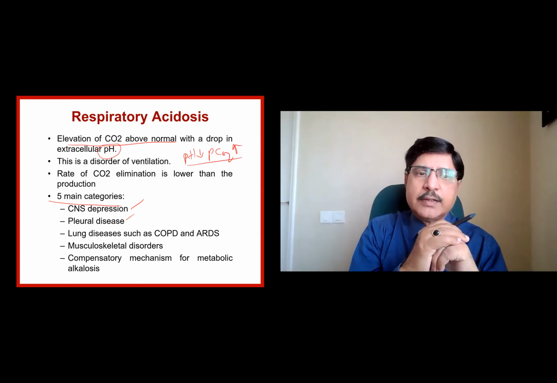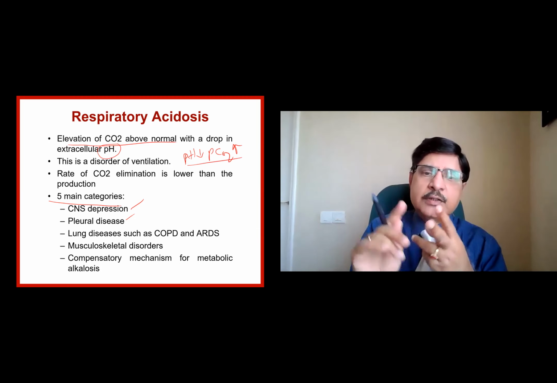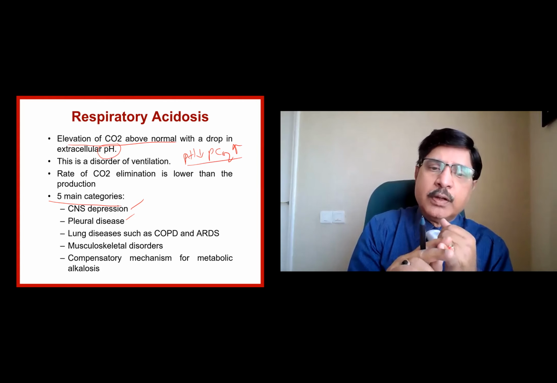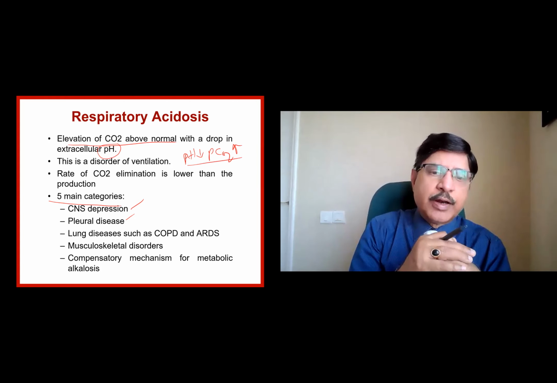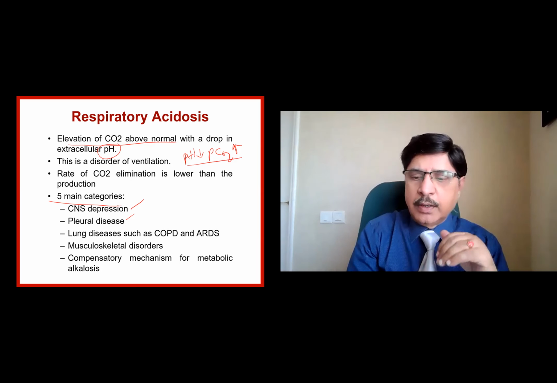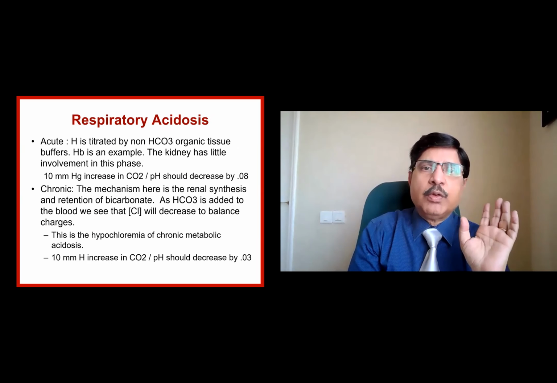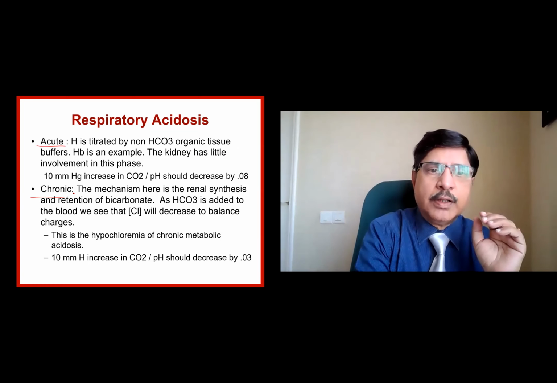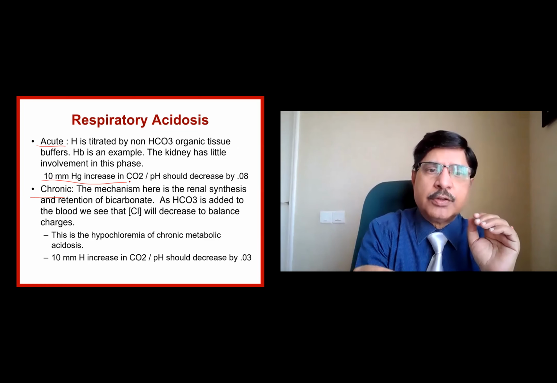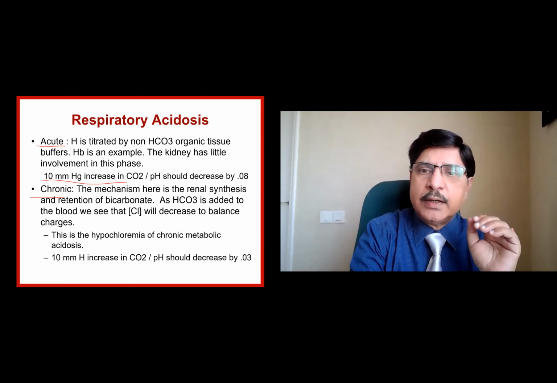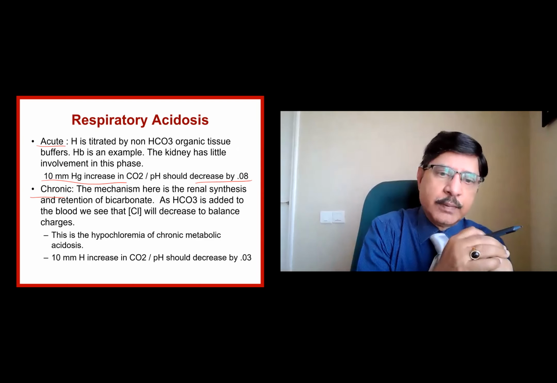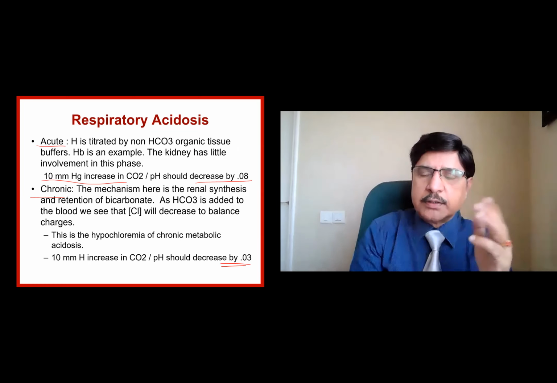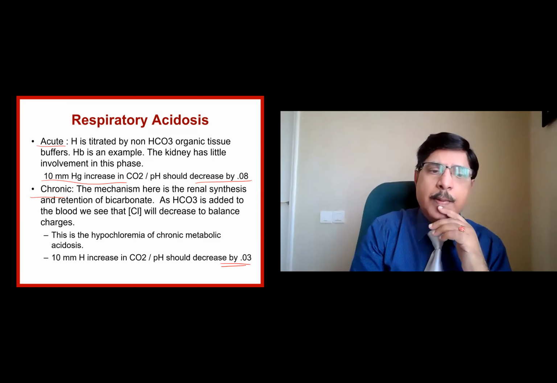What are the main reasons? CNS, pleural disease, chronic lung disease, ARDS, and musculoskeletal disorders like myasthenia or any fracture, rib fracture, and other things, compensated by the metabolic side. Now we go to the respiratory acidosis. It can be acute or it can be chronic. For acute, for every 10 millimeters of mercury increase in carbon dioxide, the pH will decrease by 0.08. And in the chronic, this relationship is 0.03, because it takes time for the chronic to manifest, and